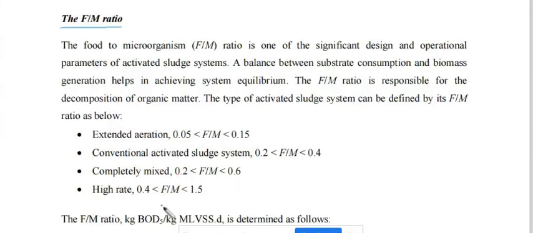And for high rate, the ratio is to be maintained greater than 0.4 and less than 1.5. So for the various activated sludge processes, we have to maintain the F by M ratio accordingly.